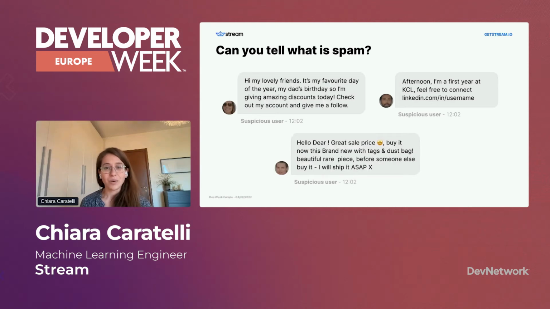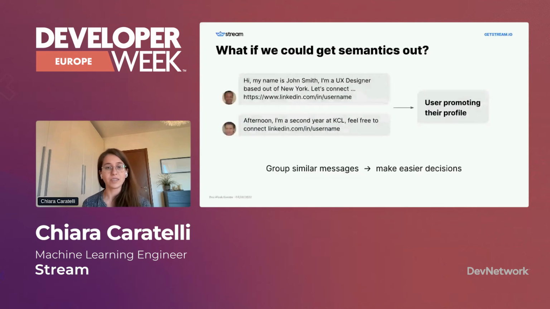So what we tried to do was to extract groups of messages. Instead of looking at each message by itself, we decided to group these messages into groups that had a similar flavor, similar intent. For instance, in these messages, you can see that they're all users trying to promote their profile. So if you can group these messages, then it's way easier to make a decision.